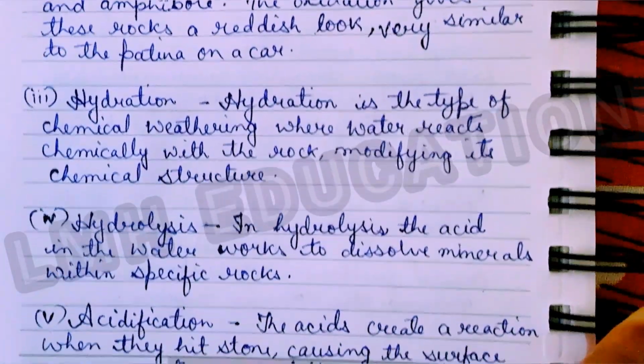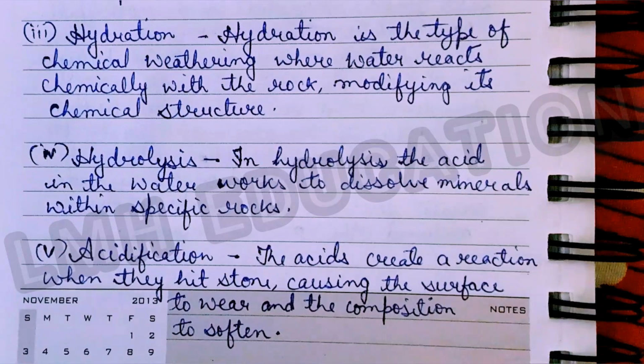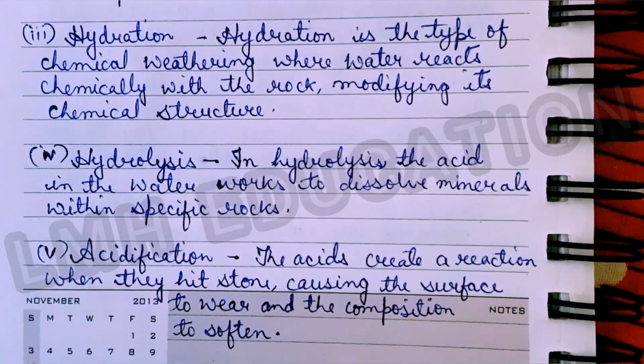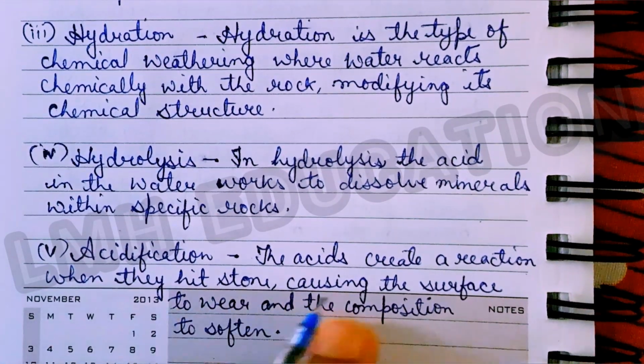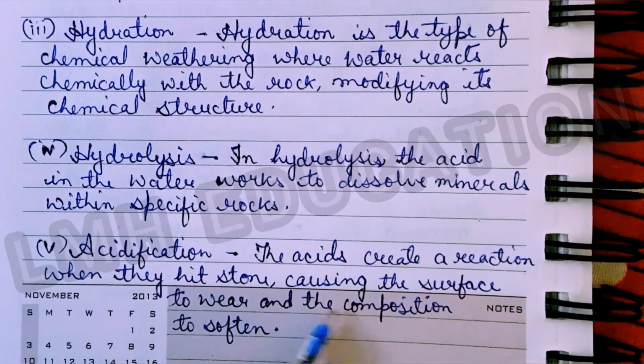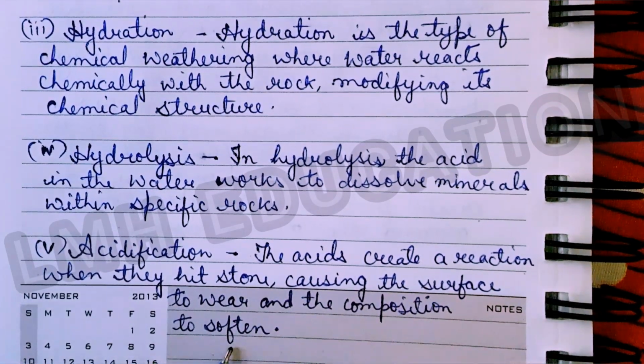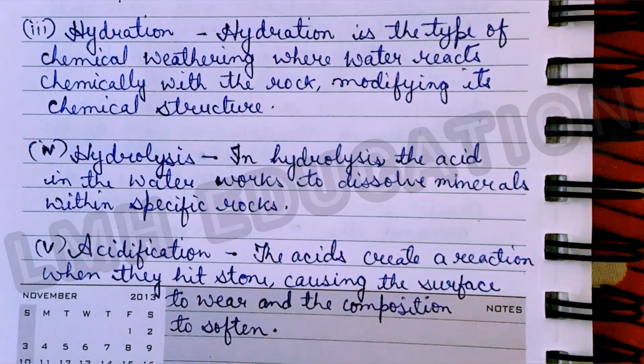And the fifth and last one is acidification. The acids create a reaction when they hit stone, causing the surface to wear and the composition to soften. So these are the 5 types of chemical weathering, and this is the answer to question number 29. Now we'll move on to the next question.